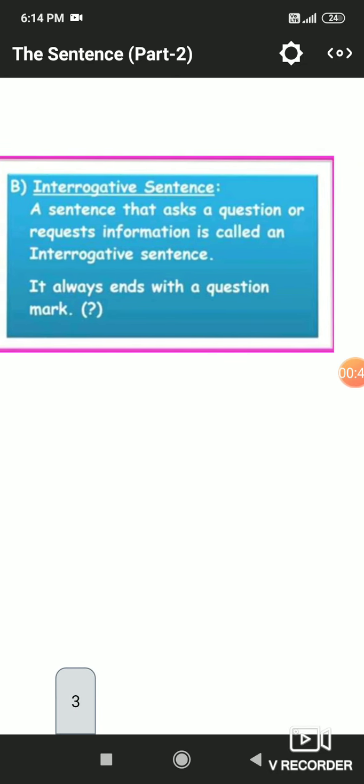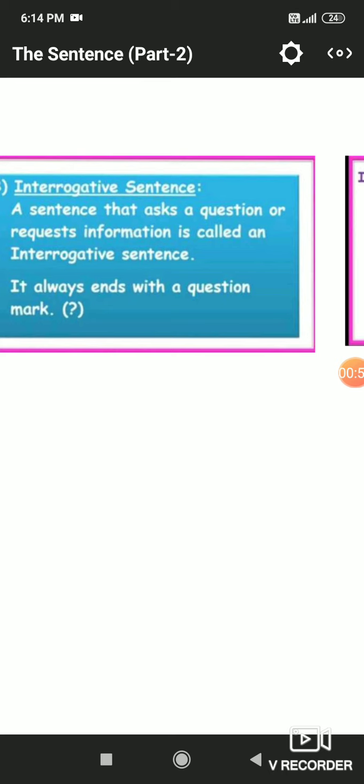So what is an interrogative sentence? A sentence that asks a question or requests information is called an interrogative sentence. It always ends with a question mark. As you can see here, this is how a question mark is made. As we saw in the previous video, assertive and imperative sentences end with a full stop, an exclamatory sentence ends with a sign of exclamation, and an interrogative sentence ends with a sign of interrogation, or question mark.